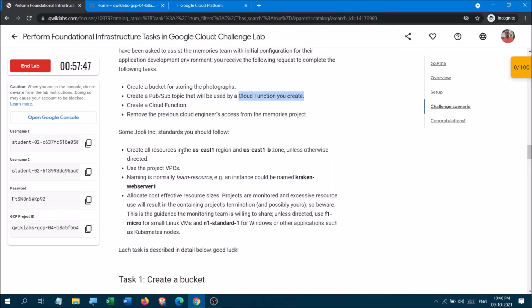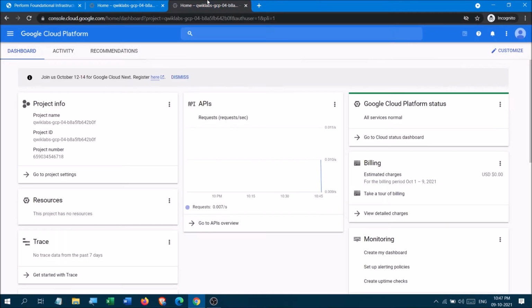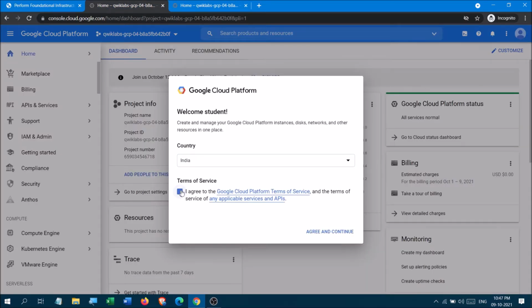Now there are some standards, okay. The other standards are normal ones which are not needed. But the first one is creating all resources in the US East 1 region and US East 1 B zone, okay. You have to create all of this in this region and this zone, unless you have been told otherwise, okay. Okay, I accepted.